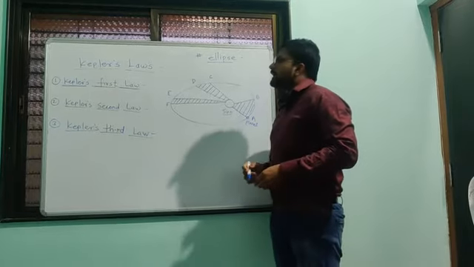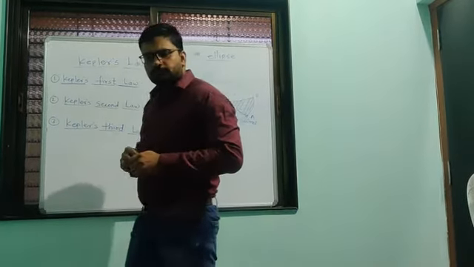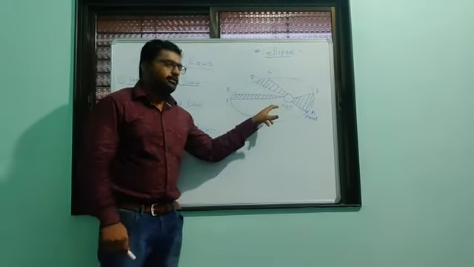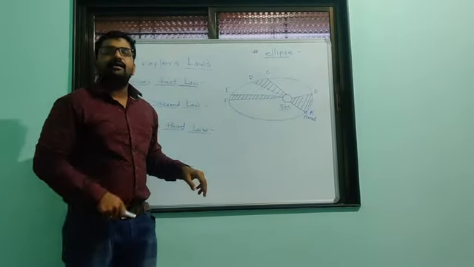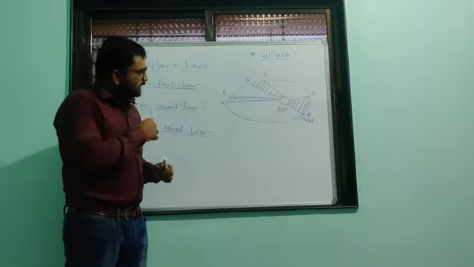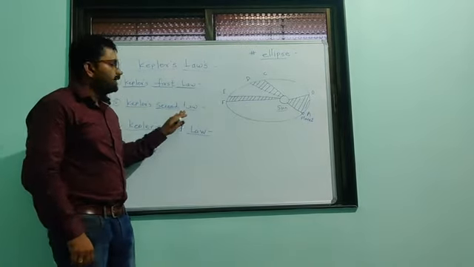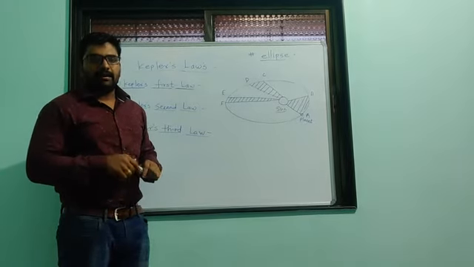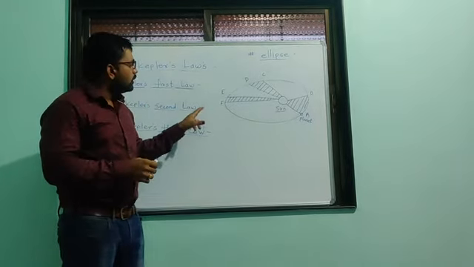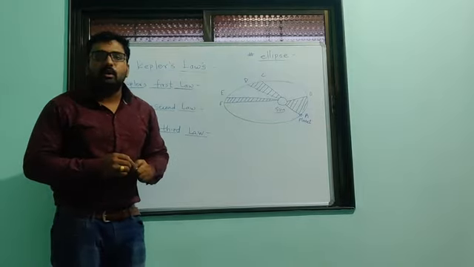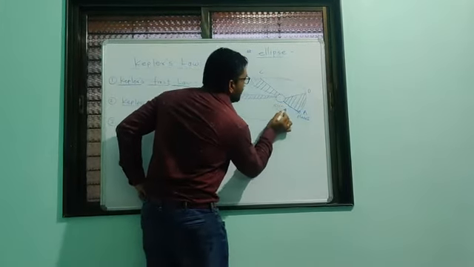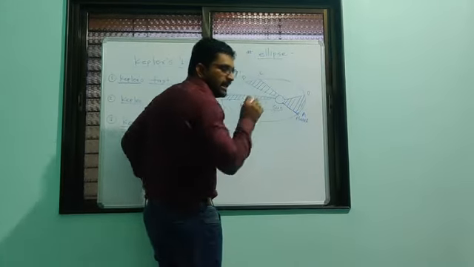Now we have to see Kepler's second law. This is also called the law of area, and I already told you the statement: the line joining planet and sun sweeps out equal area in equal intervals of time. Consider this is the line that joins the sun and planet.